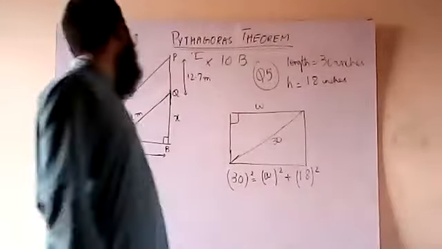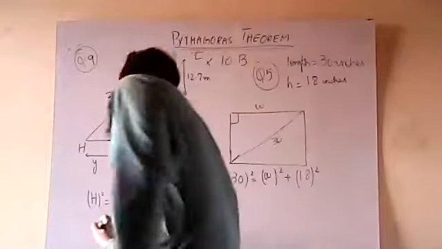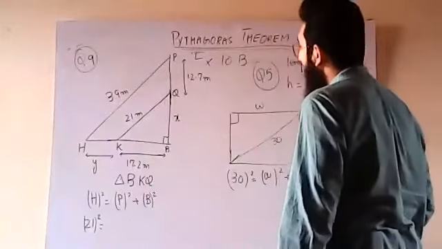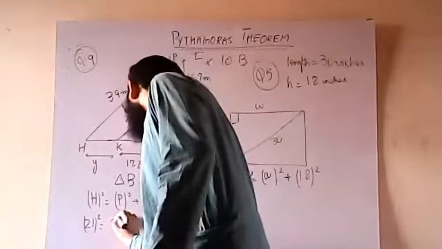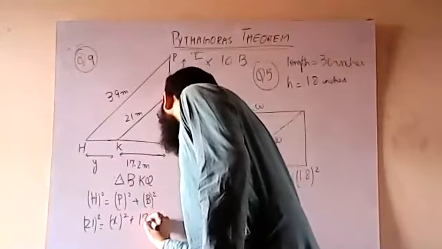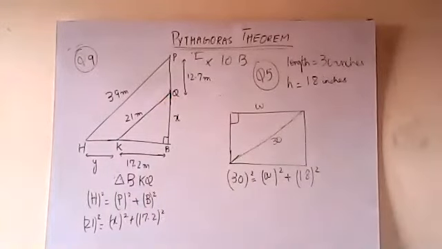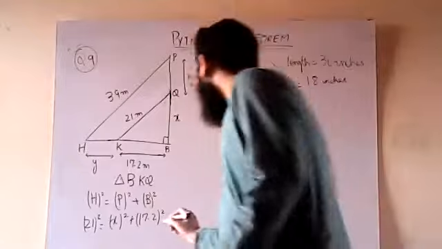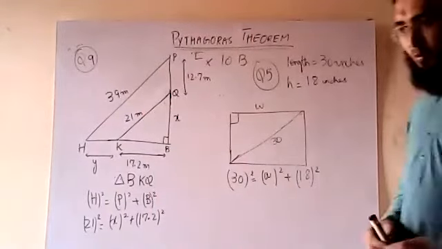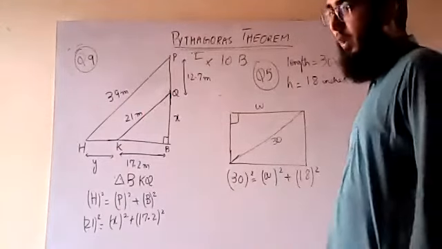So, what is the hypotenuse? KQ is the hypotenuse, 21 square, equals the perpendicular square plus the base square. What is the perpendicular? Let me name it X. X square plus the base square, that is 17.2. I can easily solve it now. I hope it is visible to you. Yes, it is. 21 square is equal to X square plus 17.2 square.